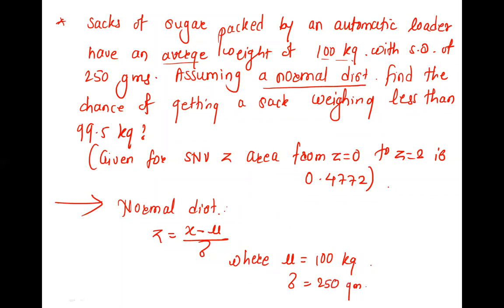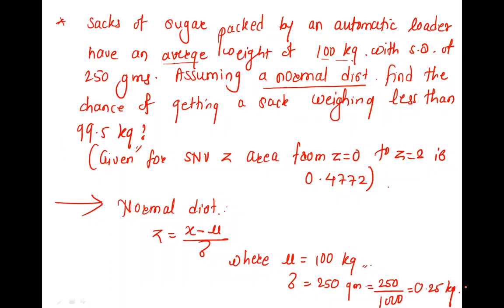But the problem is with units. We cannot solve if the units are not the same. The question is in kg, and this is in grams. So you convert this into kg, dividing by 1000, so it is 0.25 kg.